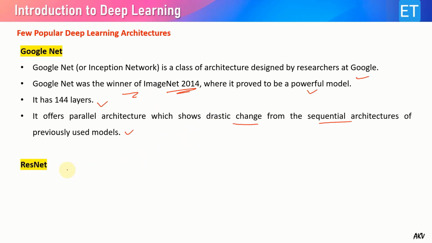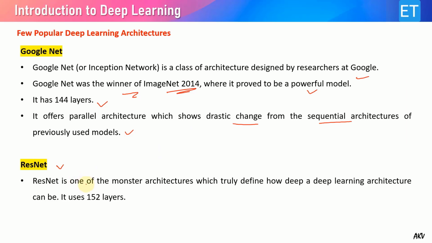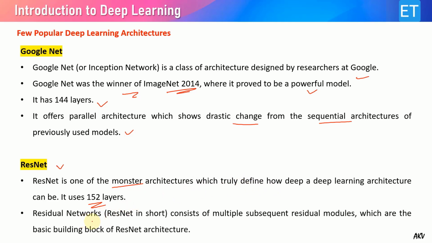Now there is the Resnet, another very popular one. It is known as the monster among these architectures, because it has 152 hidden layers. Residual networks, known as Resnet in short, consist of multiple subsequent residual modules, which are the basic building block of the Resnet architecture.